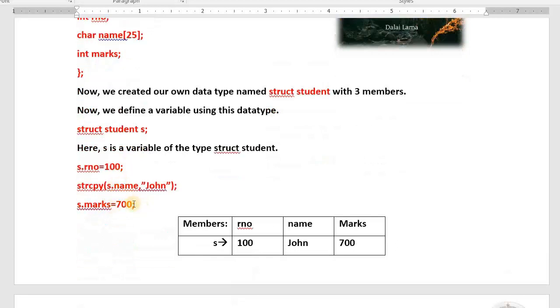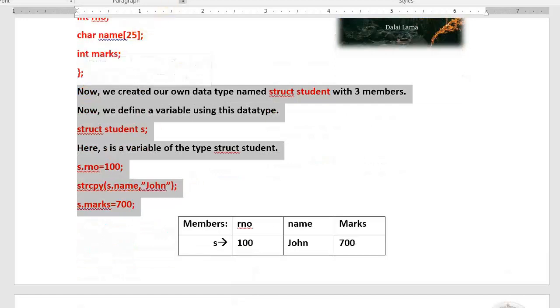How these are stored in memory, that one I explained to you now. For example, it is a group. See here, members are roll number, name, marks. In this member 100 has been stored, in this member John has been stored, in this member 700 has been stored. This is a group of related data elements of similar type.